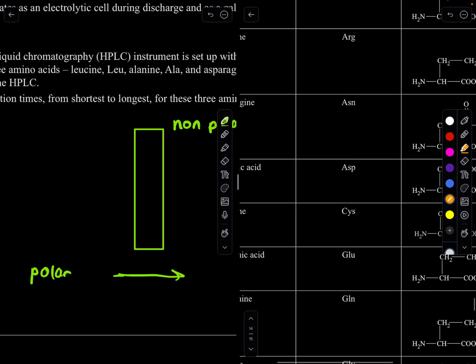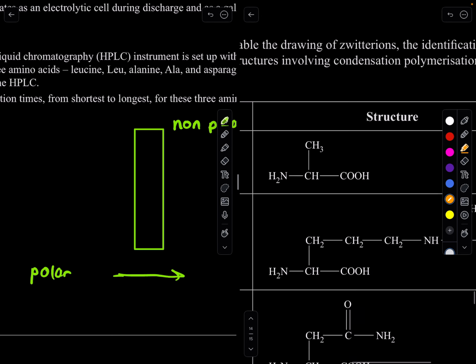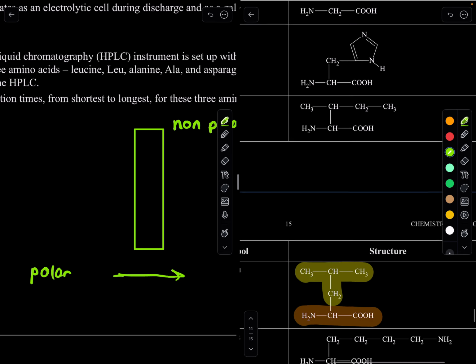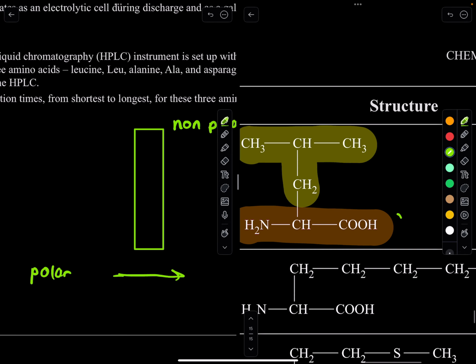Alanine, let's look at alanine. Alanine is here, and it actually has just a small non-polar side. So it's going to be considered more polar, because look at the non-polar side compared to the polar side. There's much more polar side than non-polar. In comparison to leucine, this is your non-polar side and this is your polar side, and we can see that the non-polar side is much larger compared to alanine.